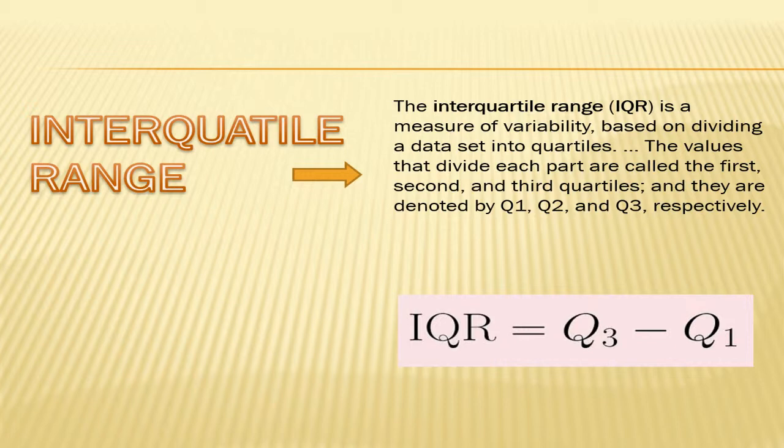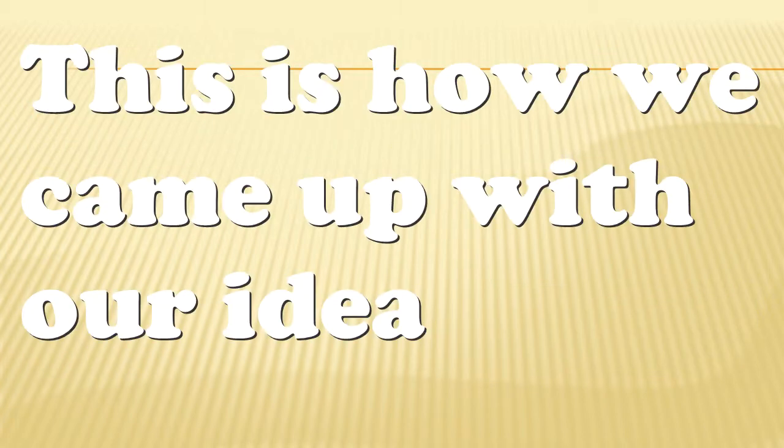Interquartile range. The interquartile range, IQR, is a measure of variability based on dividing a set of data into quartiles. The values that divide each part are called the first, second, and third quartiles, and they are denoted by Q1, Q2, and Q3 respectively.